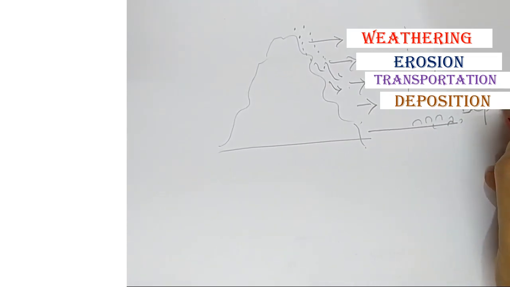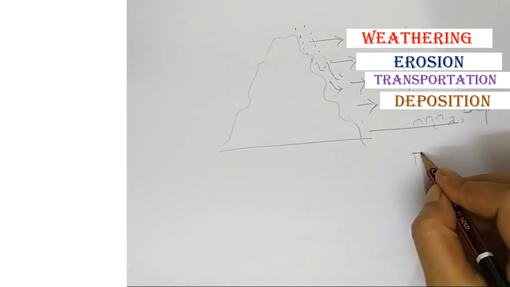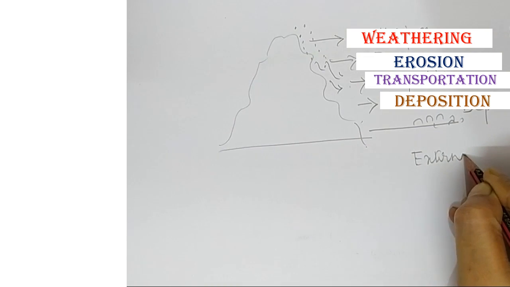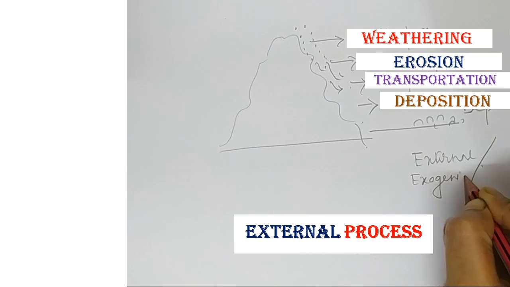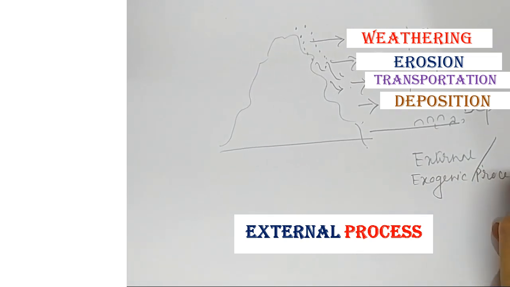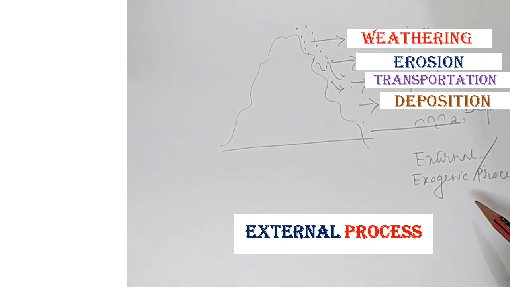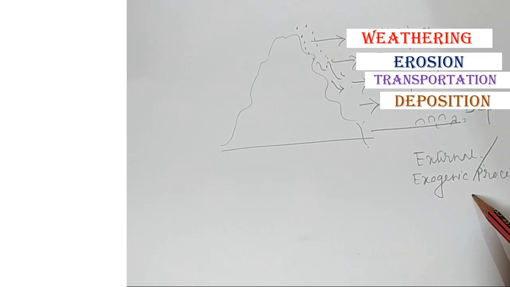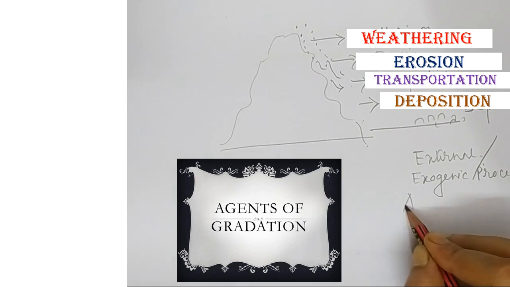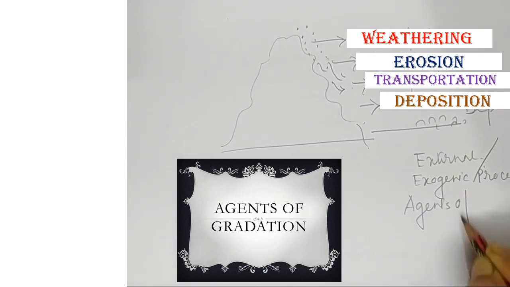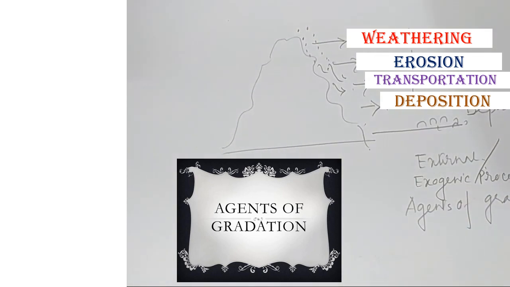Together all these processes are called the external, or we can say the exogenic process. So the first one we already covered, the external forces or exogenic forces. This process is also called the agents of gradation.